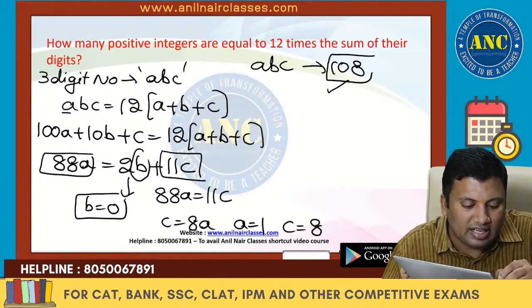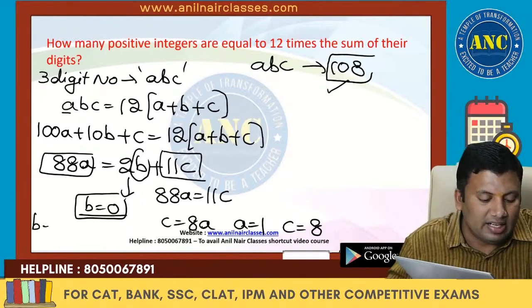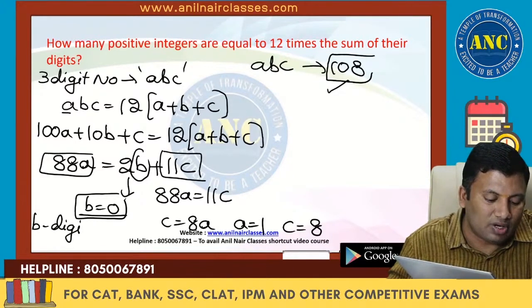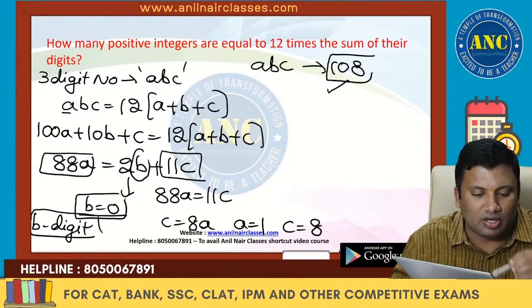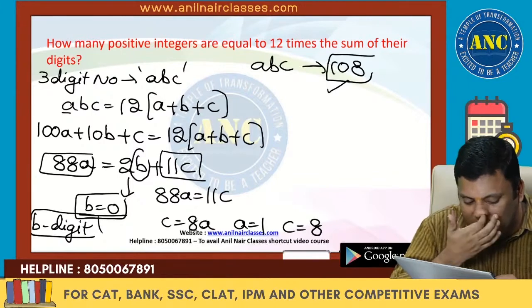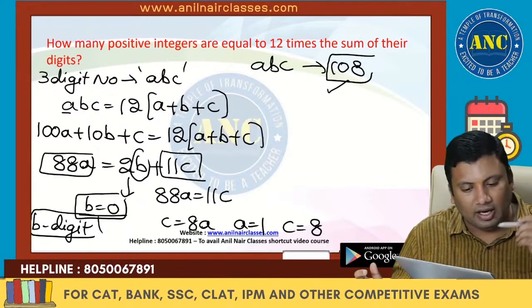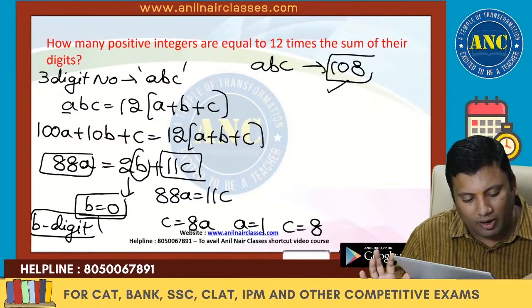Here B is a digit. B cannot take 11. B is a digit, and a digit can take any value from 0 to 9 only. So beyond 0, no other case is possible. Then what will happen if it is beyond a 3 digit number? Let us see. 3 digit number, I hope it is clear.